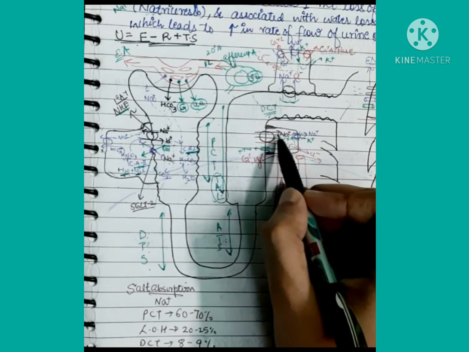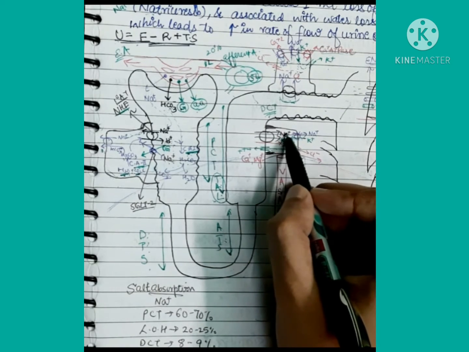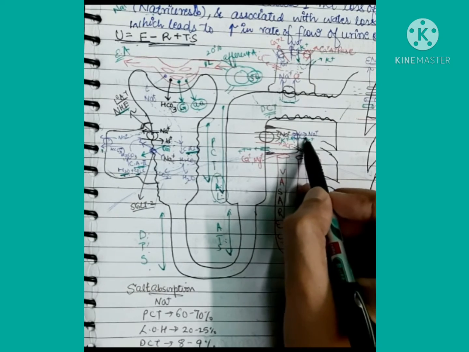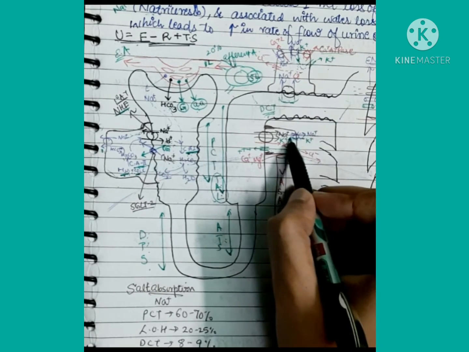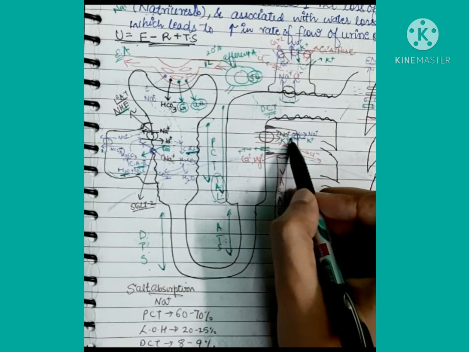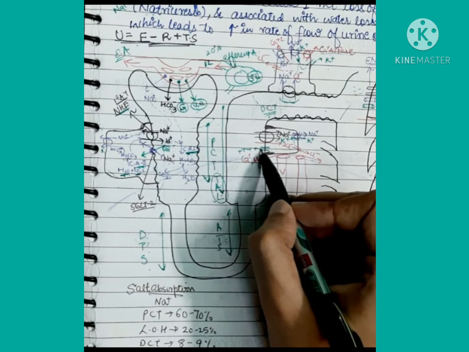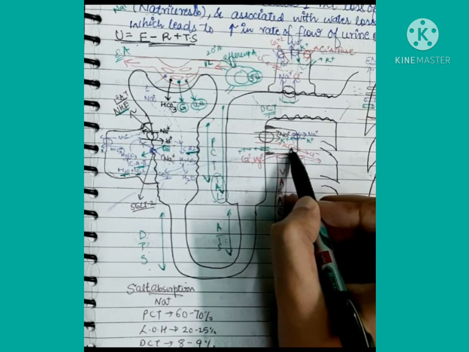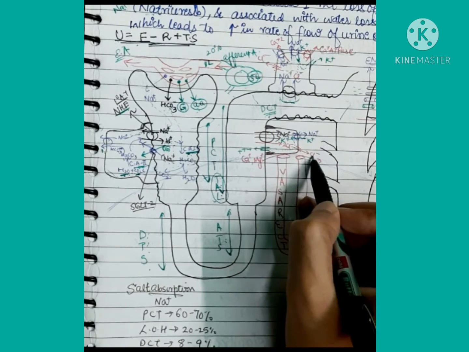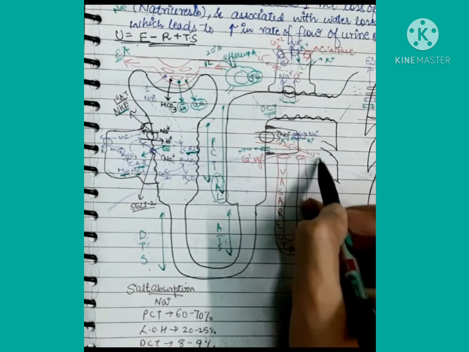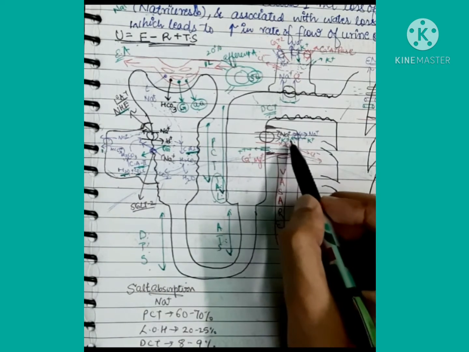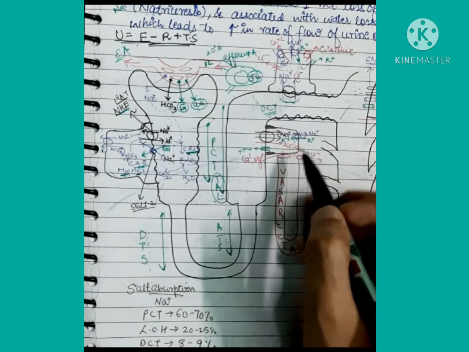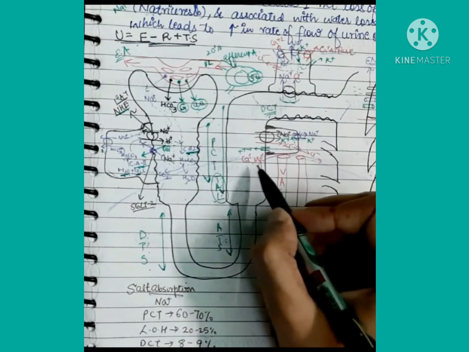What does it do? It helps in pumping out the sodium, and the potassium which is coming in will be secreted out into the lumen of the nephron. And for the chloride, there is a separate channel, and it will go to the basolateral side of that thick ascending limb cell.